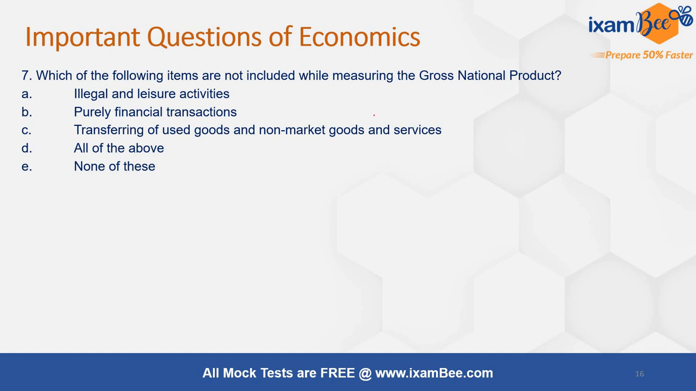Next question: which of the following items are not included while measuring gross national product? Illegal and leisure activities are not included. Purely financial transactions are also not included. Transfer of used goods and non-market goods and services are also not included, because these have already been accounted for in the year in which they were initially produced. So all of these would be the right answer here. All of these are not included while measuring the national income for the current year.